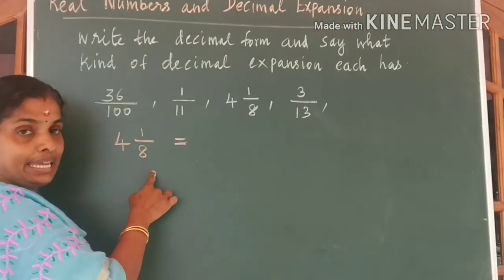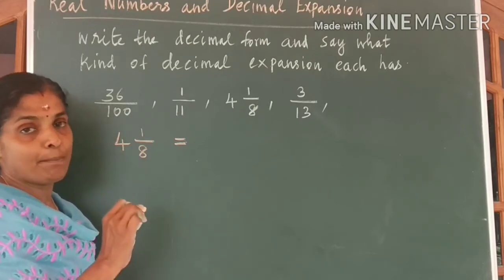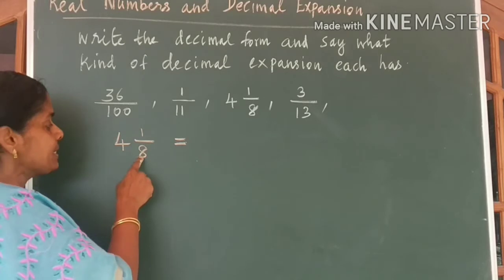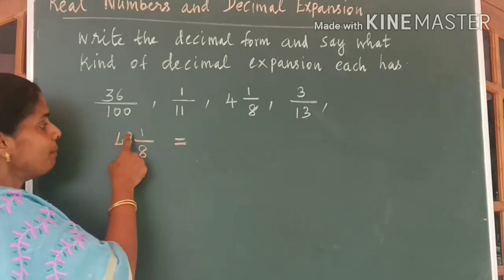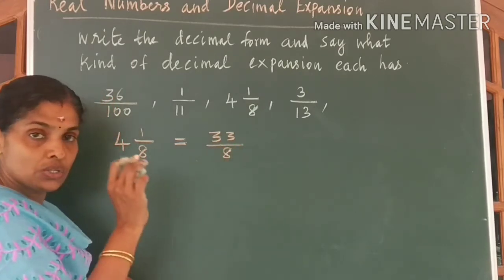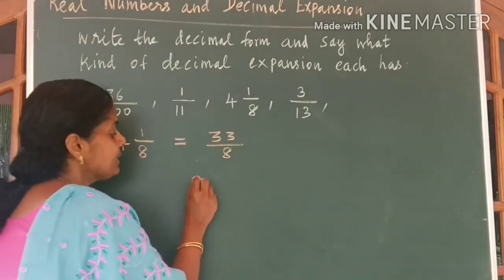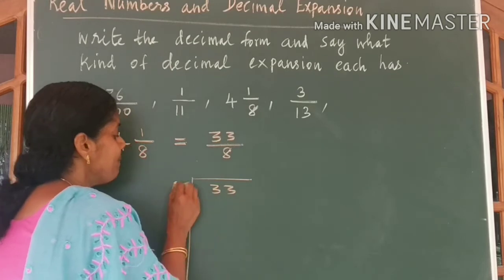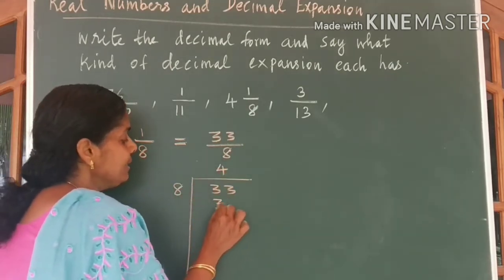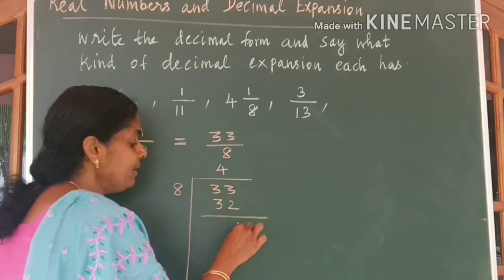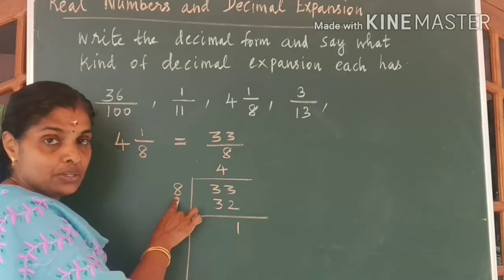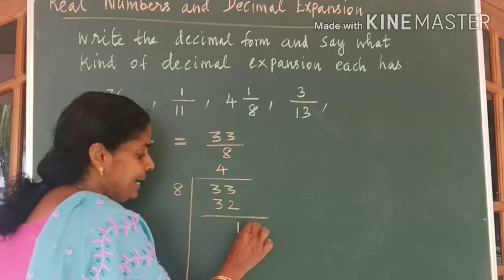4 1 by 8 is a mixed number, so we can write it in the improper form first. 4 8s are 32 plus 1, 33 divided by 8. So let us divide the number 33 by 8. Now you know 4 8s are 32. Remainder 1. But 1 is not divisible by 8. So what we have to do? Add a 0.